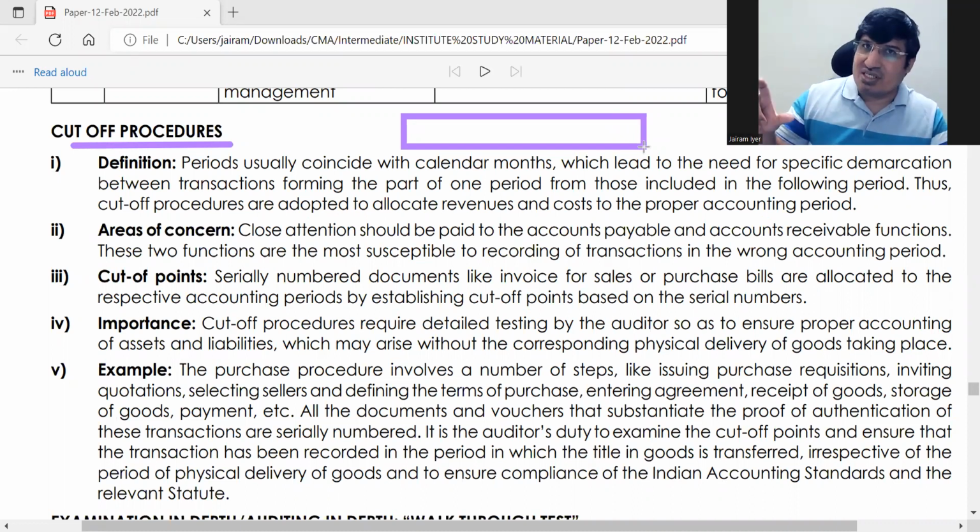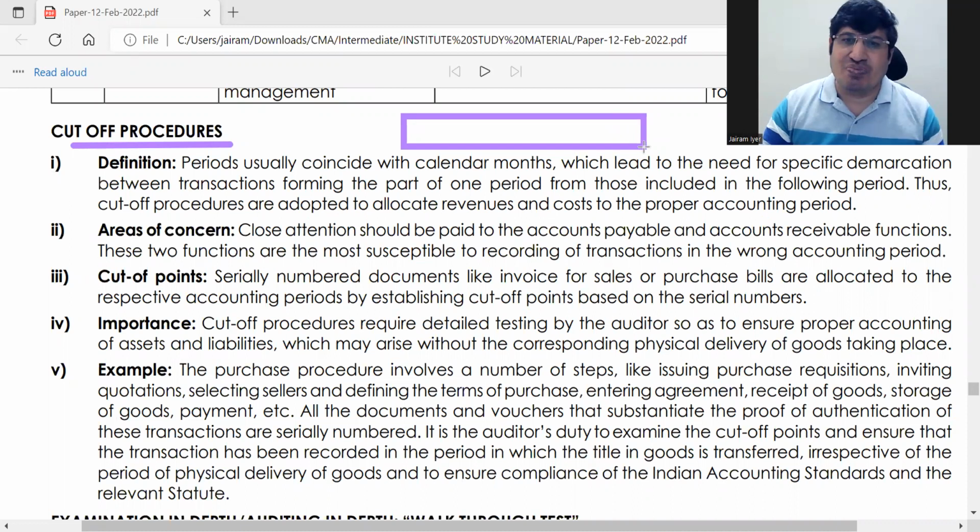So those are transactions which are not fully completed, that's why you are bringing the balance down, right. So with that procedure, what part should be cut off, and what part should be cut off and brought to the next period. That is called cut off procedures. समझ गए ना.